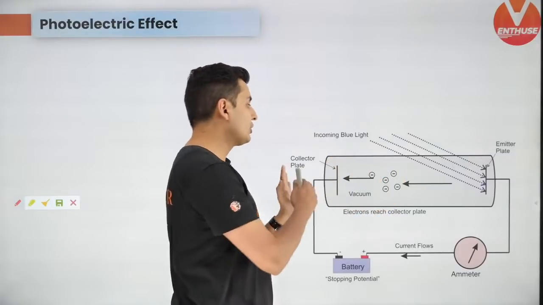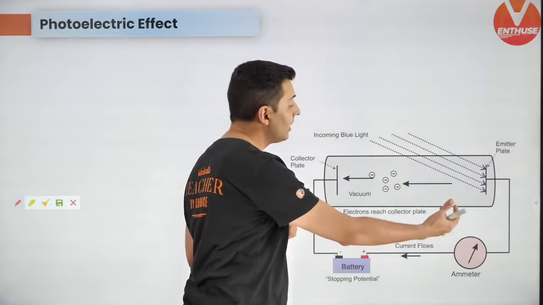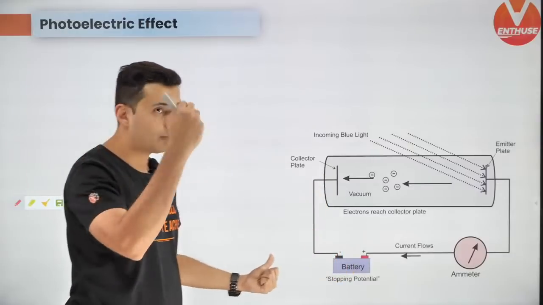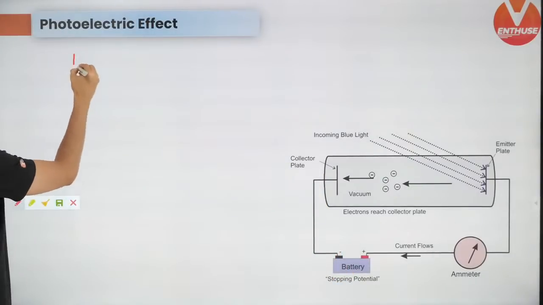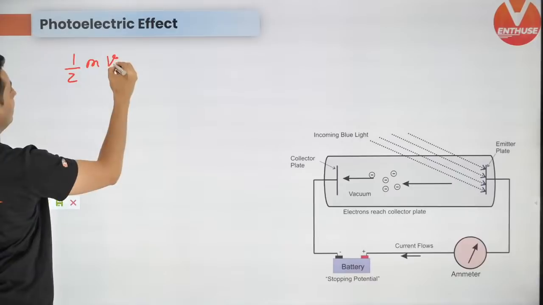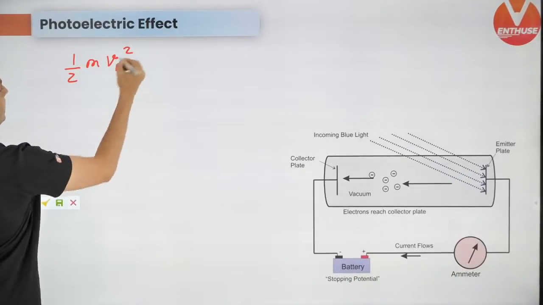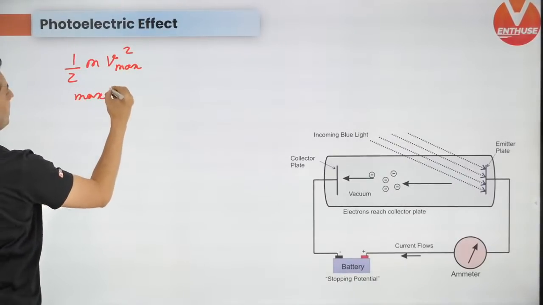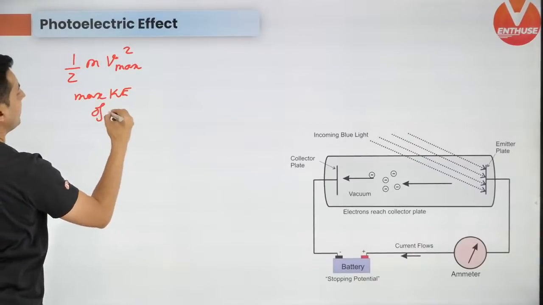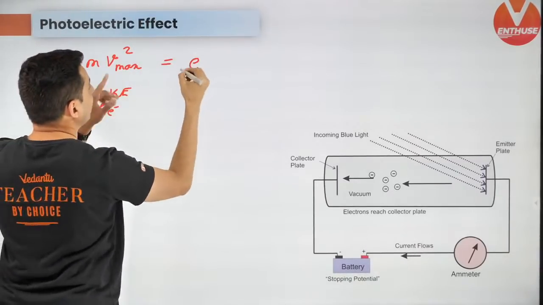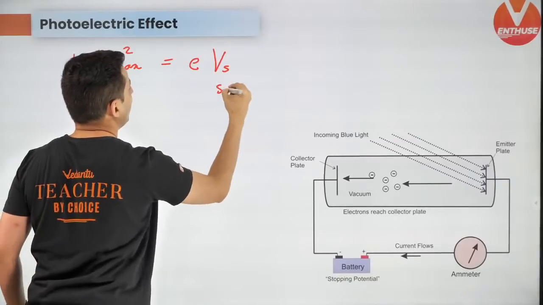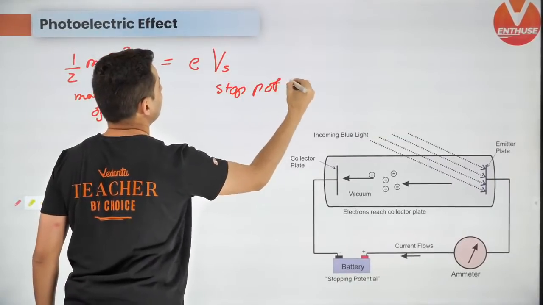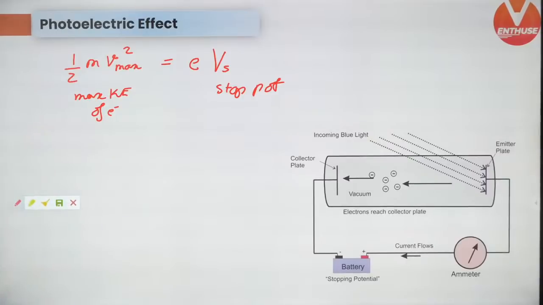You can stop those electrons by applying a reverse voltage, which is called the stopping voltage or stopping potential. So the maximum kinetic energy of the electrons will be electron charge into the stopping potential. This is one formula which you should keep in mind.